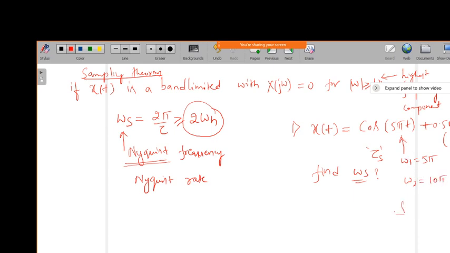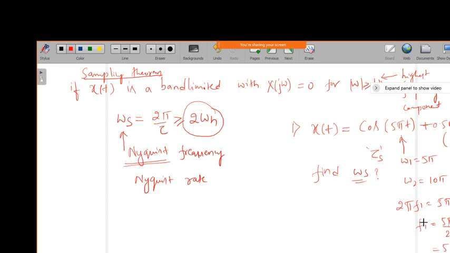Now if I find out f1, which is nothing but omega by 2 pi, we get the relation 2 pi f1 equal to 5 pi, which is given. So f1 equal to 5 pi by 2 pi, which is given by 5 by 2.